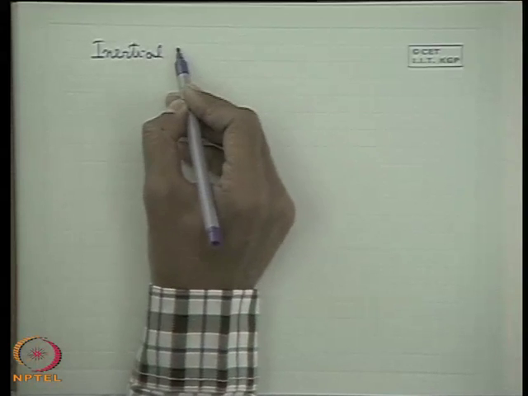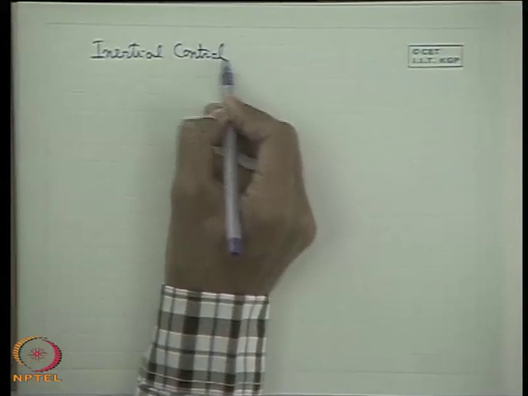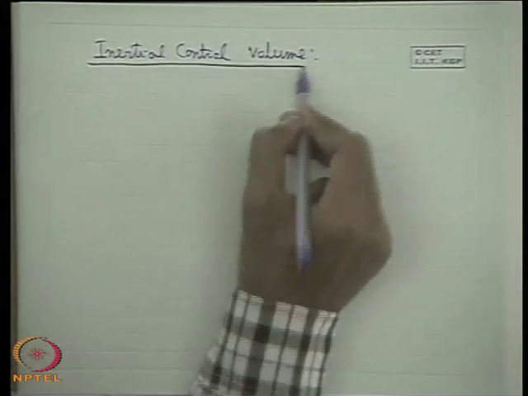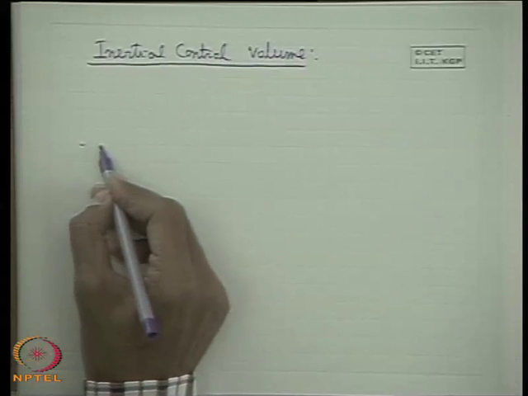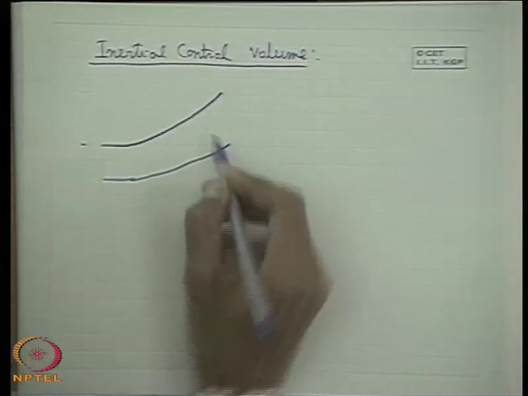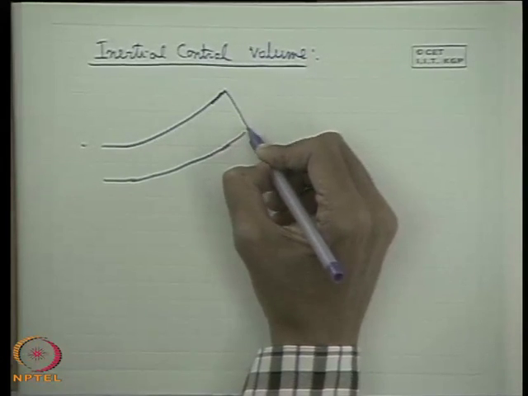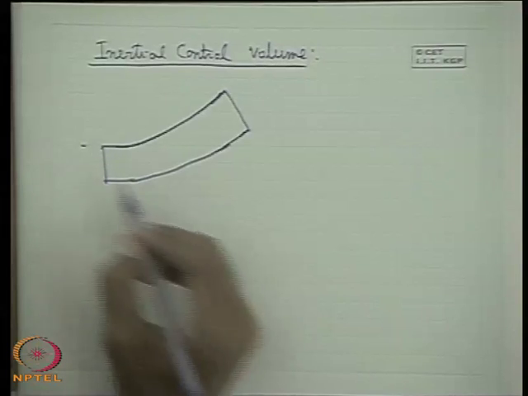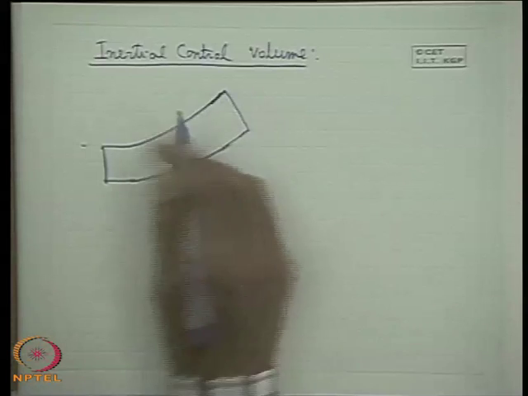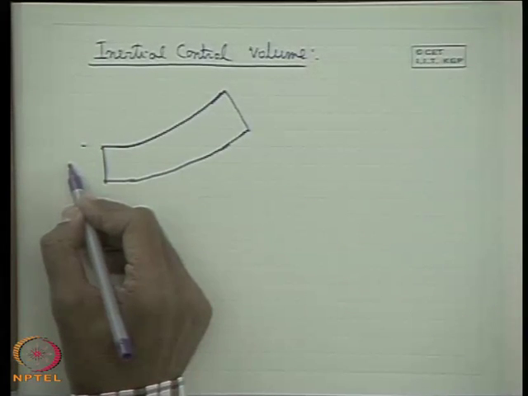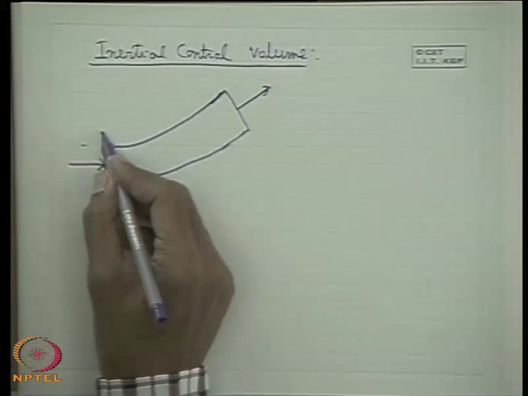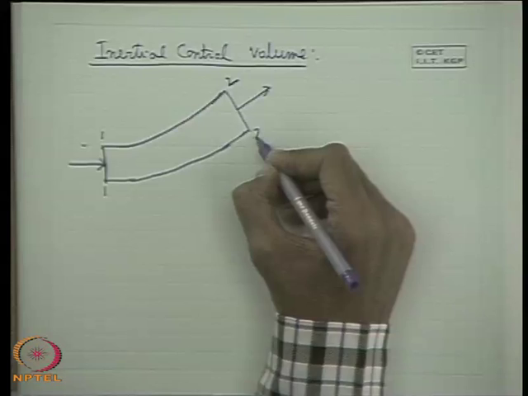So, through practical problems, without going into a general description of the inertial control volume, we should go to a practical problem. A very important practical problem is like this. Let us consider the flow through a pipe bend like this, any general bend, diverging or converging. That means there is a pipe bend like this and the fluid is flowing in this direction. So, the fluid comes in, let this section be 1-1 and let this outlet section be 2-2.